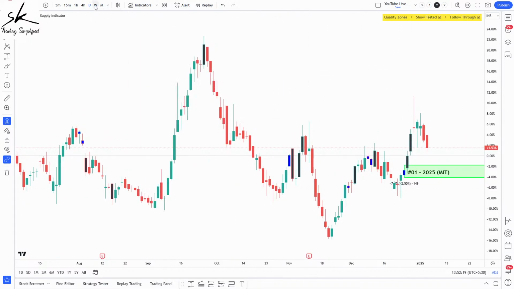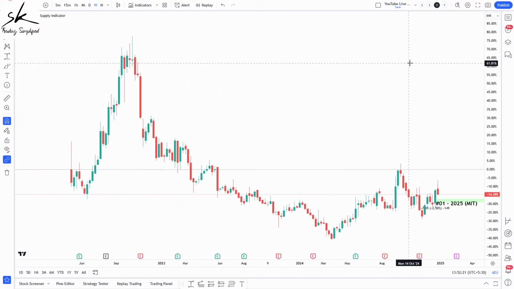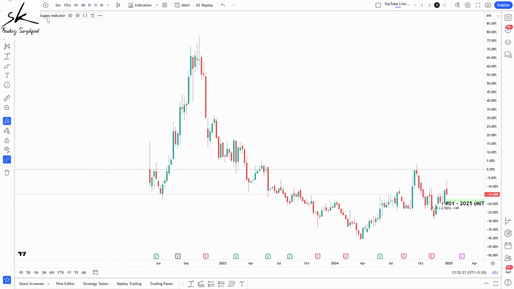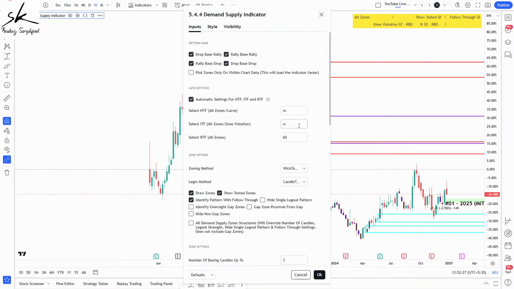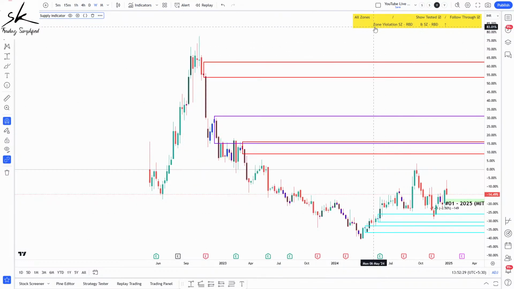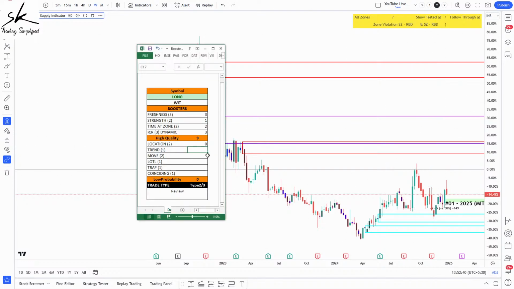If you talk about the trend, you can see the zone violation has been set to auto. Whenever we come to the weekly time frame, it is automatically doing the zone violations, and it is telling me there has been violation of two supply areas, which means prices are violating supplies and making highs, which probably means I can be in an uptrend. So uptrend will get a score of 0.5 because we are in the middle of the curve.